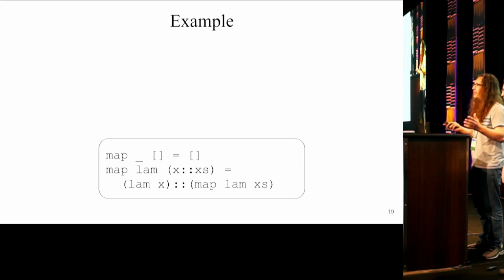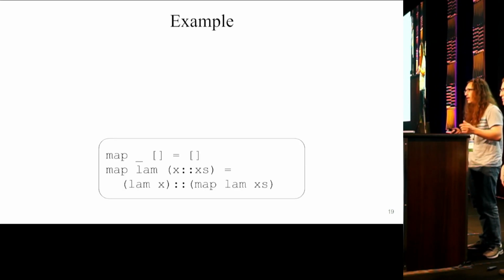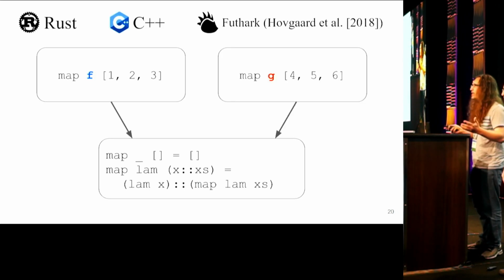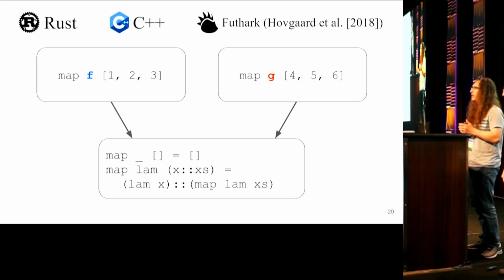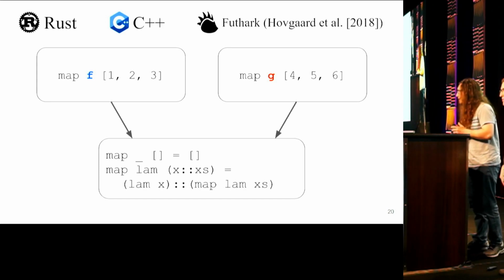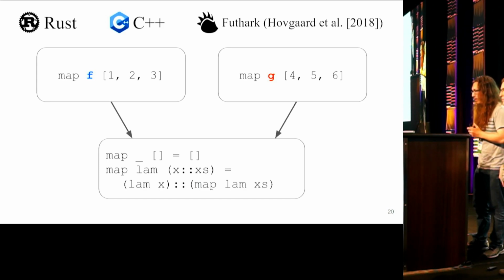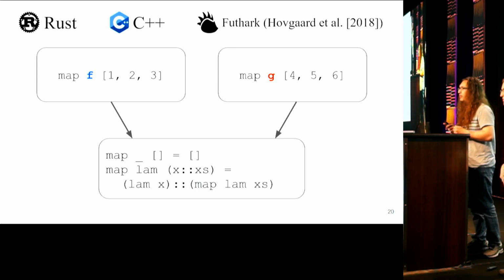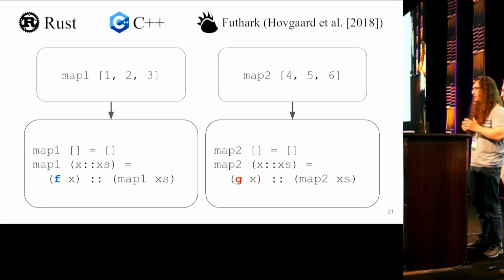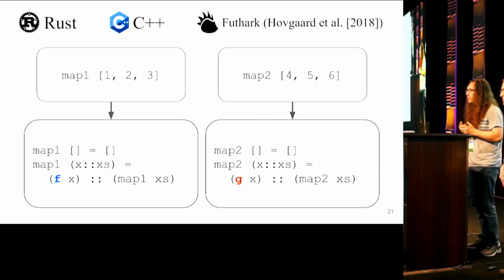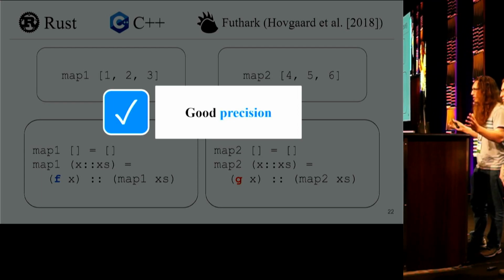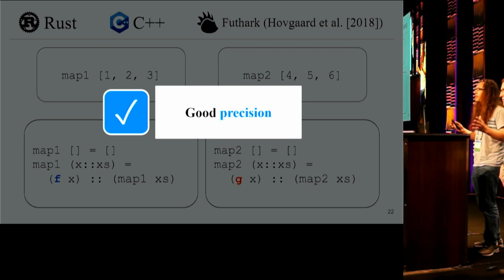So our example will be the map function over lists, and it will have two call sites. At one call site we'll pass f, at the other call site we'll pass g. Specializing defunctionalization can be commonly found in systems programming languages like Rust and C++ as the crucial optimization that makes lambdas fast. And users can opt into this in those languages. So how would languages like Rust and C++ compile our example? Well, that's simple. They just produce two different separate implementations of our map function, one using f substituted for lam, one using g substituted for lam. That's map 1 and map 2 on these slides. So this transformation is simple. It passes our precision desiderata with flying colors.